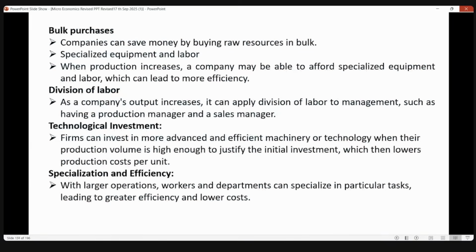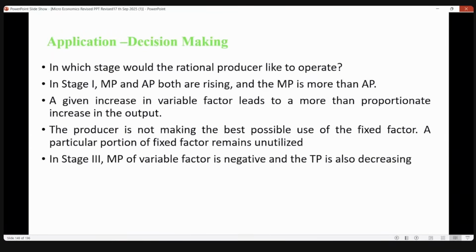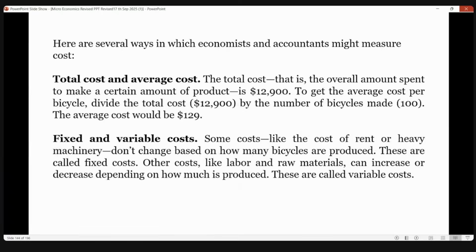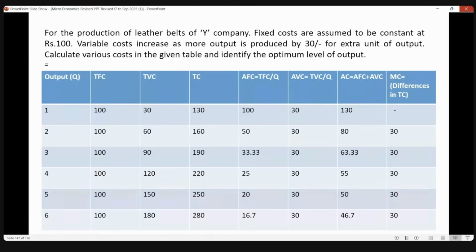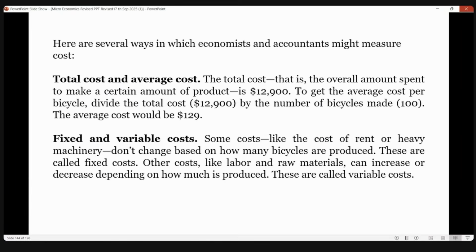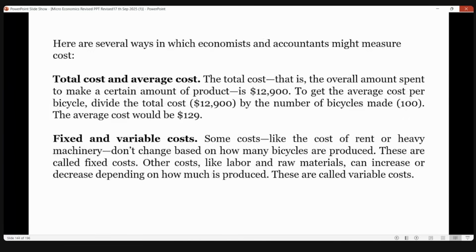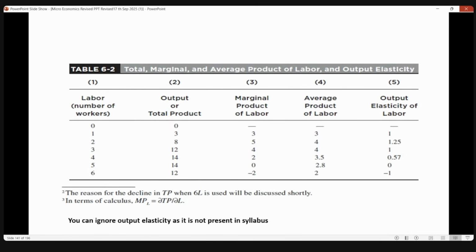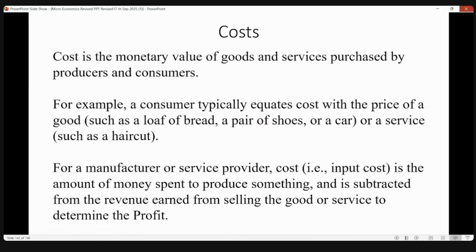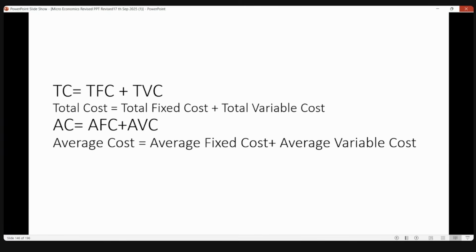Ma'am, can we expect numericals only from the production chapter? Yes, numericals are only explained in production. In demand and supply, they have not taught any. In our meeting, what we discussed is that we only touched on numericals in production analysis. We taught total product, marginal product, average product, and in addition to that, total cost consists of this. Other than that, the other faculty also did not teach numericals in other chapters.